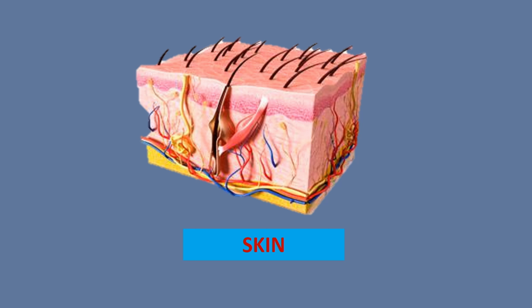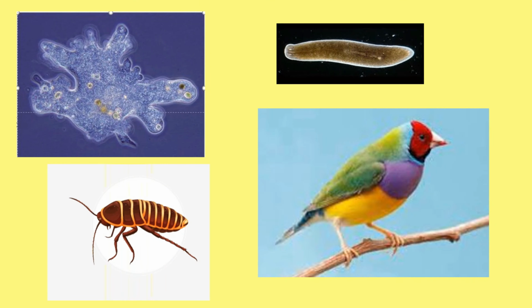Now, we are going to know about excretion in other organisms. Different organisms use a variety of strategies in the excretion process. Unicellular organisms have no specific excretory organs. Hence, they use a simple process, that is diffusion. So, they remove waste products by simple diffusion from the body surface into the surroundings.